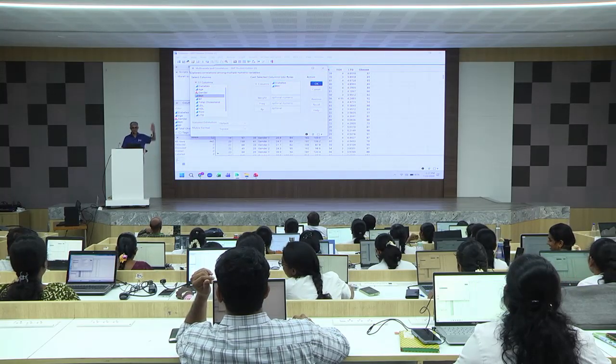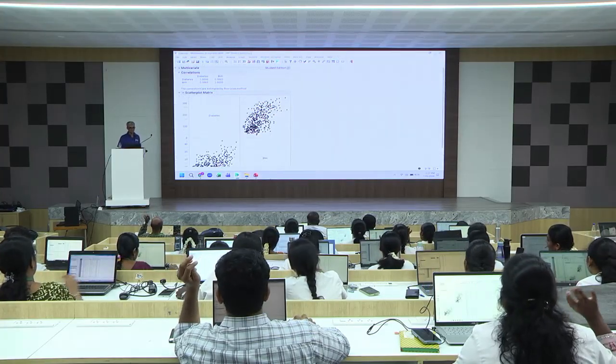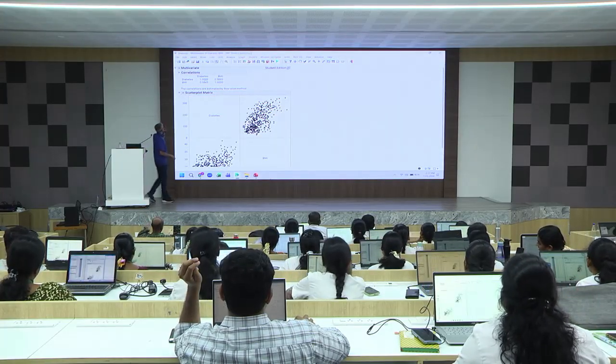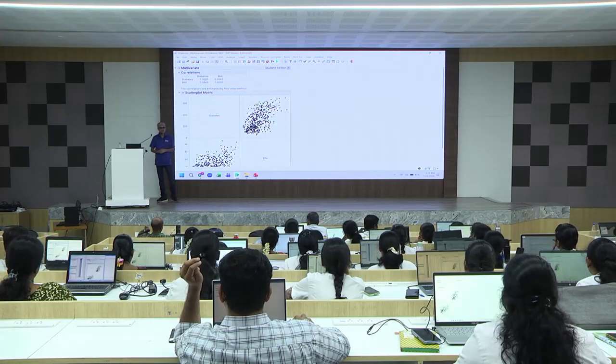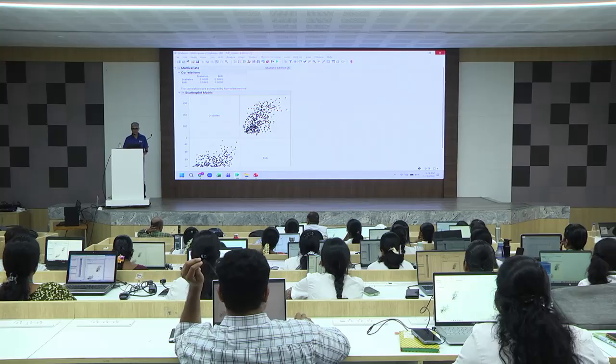Okay, diabetes and BMI. How many of you got this? Click OK. How many of you got this output? Now look at the correlation between BMI and diabetes. How much is it? 0.5865. You want me to repeat this?